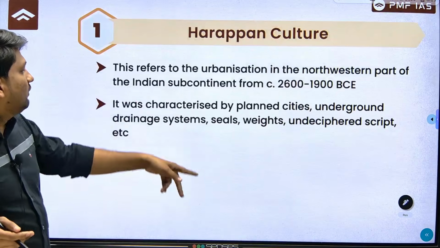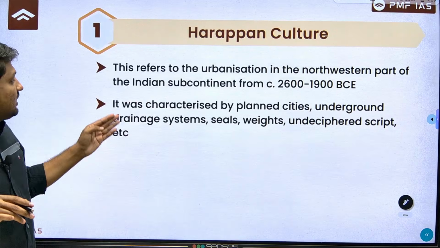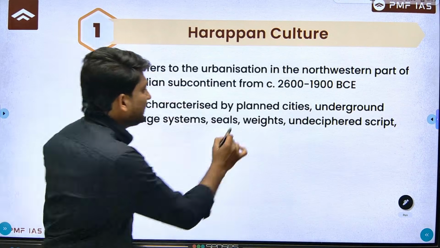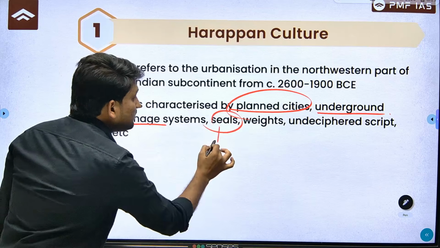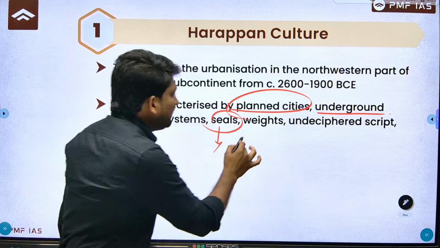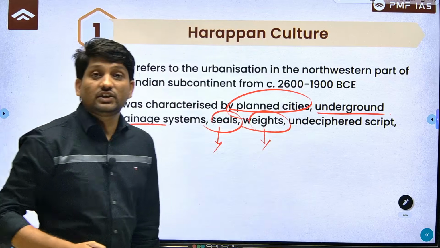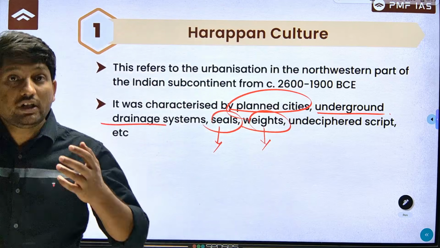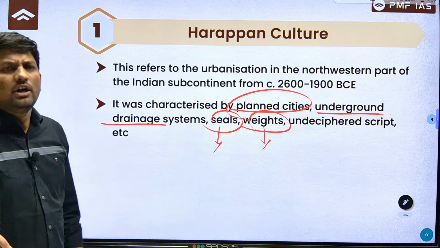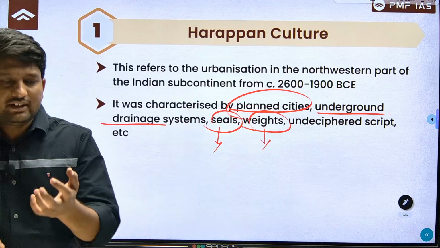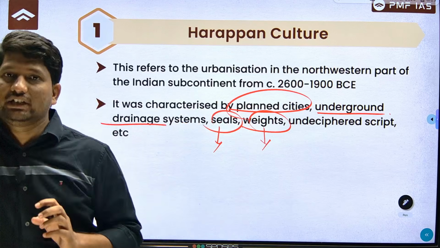Like I have already given you the example of this Harappan culture. It was characterized by planned cities, underground drainage system, uniform seals, uniform system of weights, uniform burnt bricks 1:2:4 in size, and an undeciphered script. All these are things which define this Harappan culture.